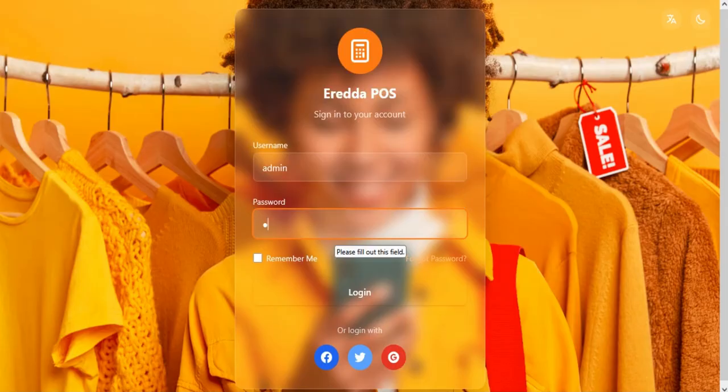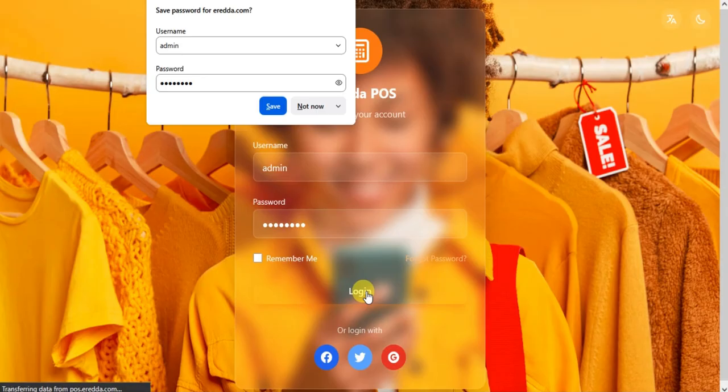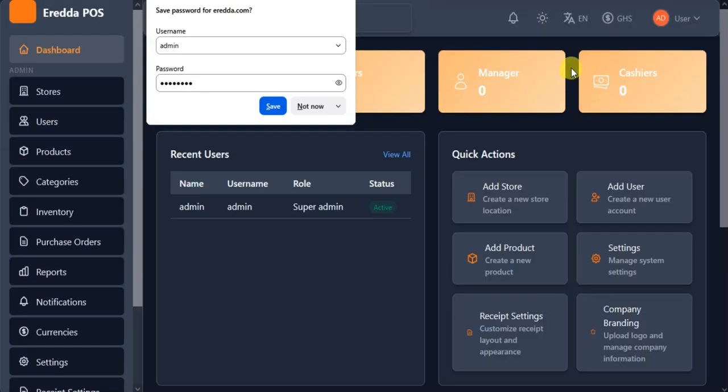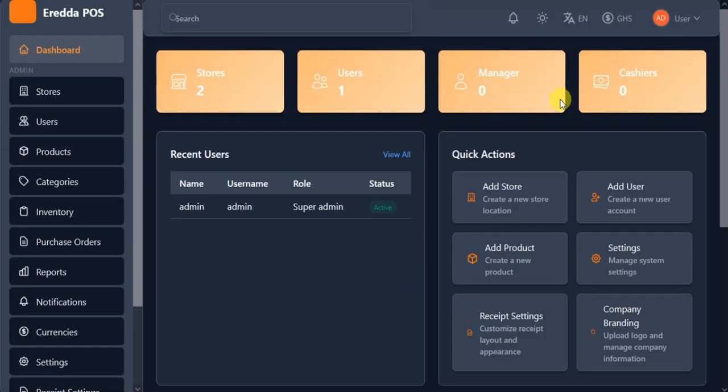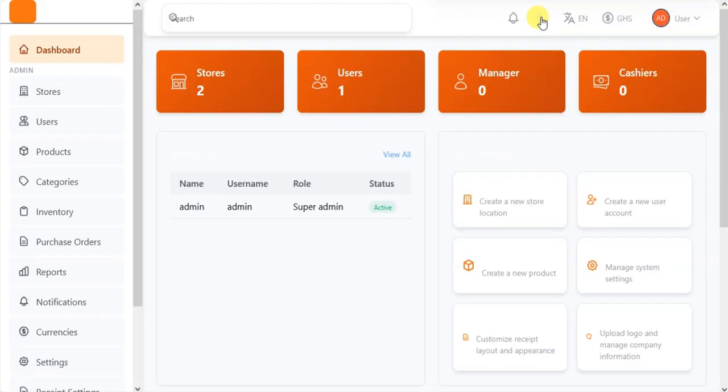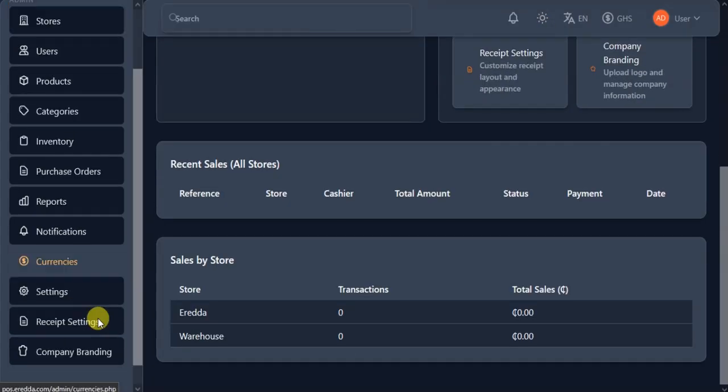I'm going to log in from here, and let's see. So this is my dashboard. It has some kind of dark and light mode. I can just click that to change it. To see, it's looking, I prefer the dark mode.